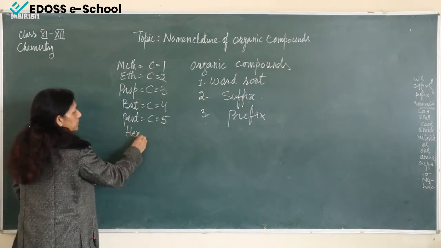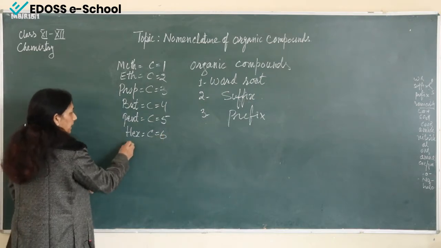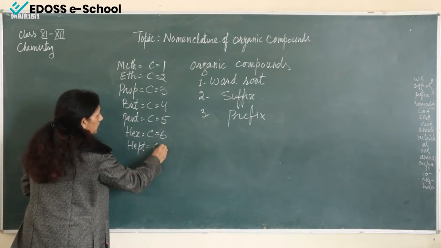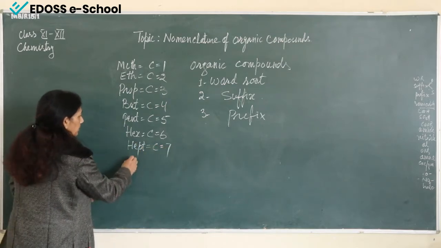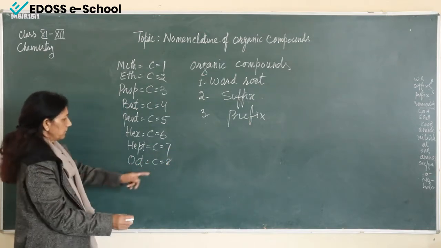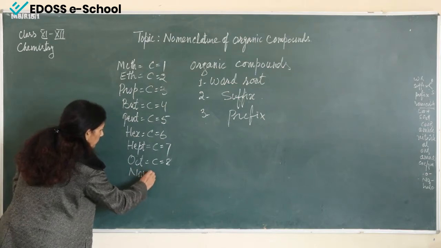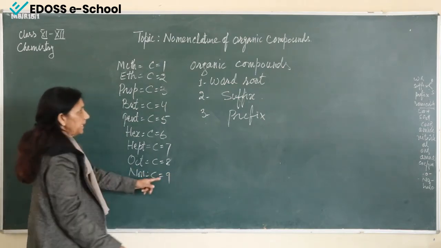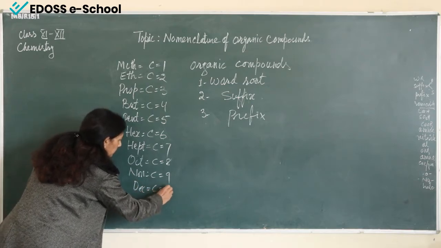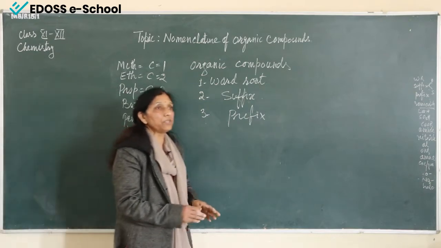If it is hex, then six carbon atoms, and if it is hept, then carbon is equal to 7. Oct means 8 carbon atoms, non means 9 carbon atoms, and dec means 10 carbon atoms.